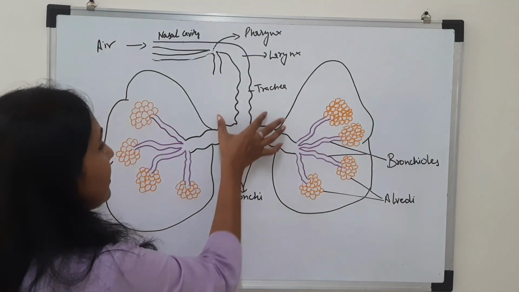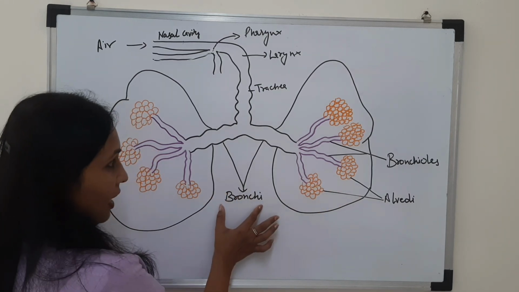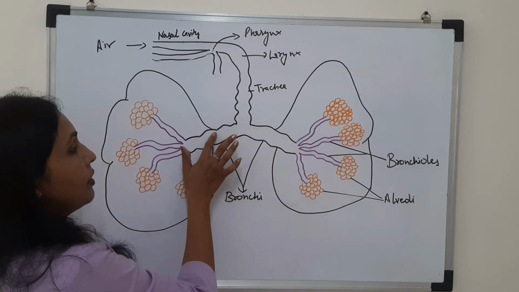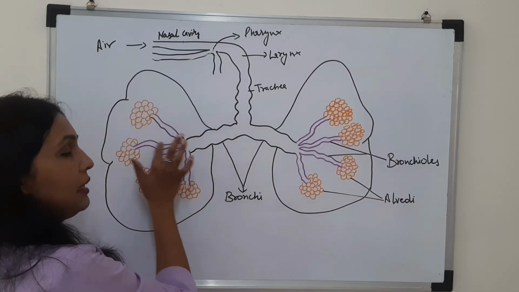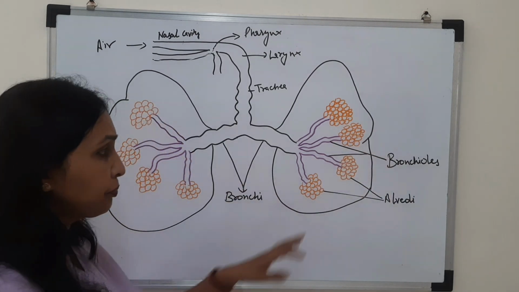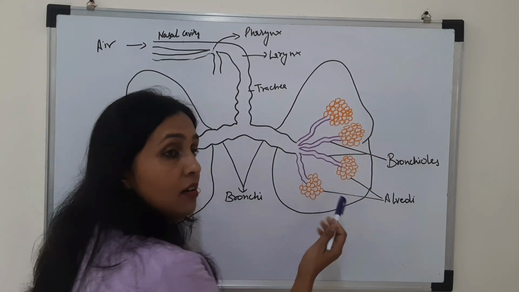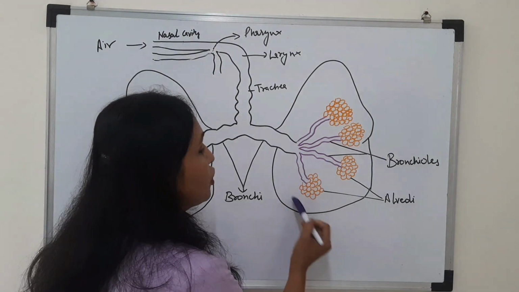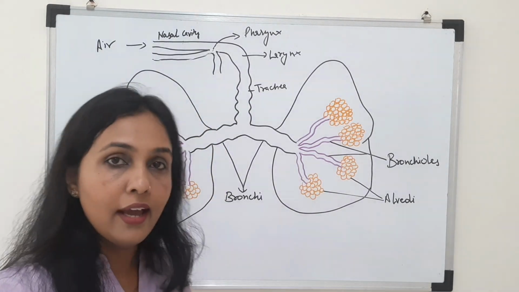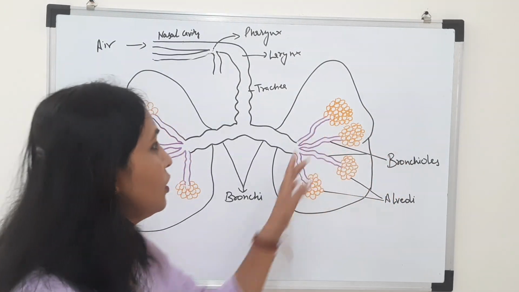Okay? Now this trachea has split into these two tube-like structures which we call bronchi. Now these bronchi are entering into the two lungs of our body. When they are entering into the lungs, they are again splitting into small tube-like structures which we call bronchioles. Okay. Now at the end point of the bronchioles are present these, you may feel it is a bunch of grapes. This bunch of grapes is actually small air sacs which we call alveoli. So these are present in clusters at the end of bronchioles. So you can see the structure.